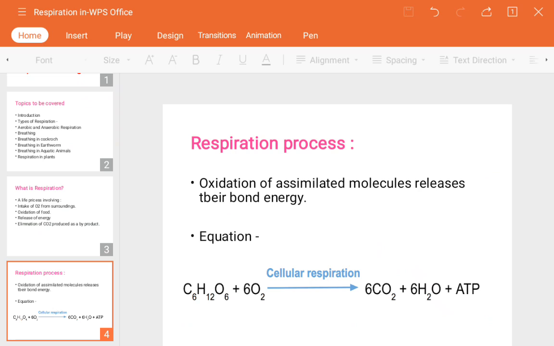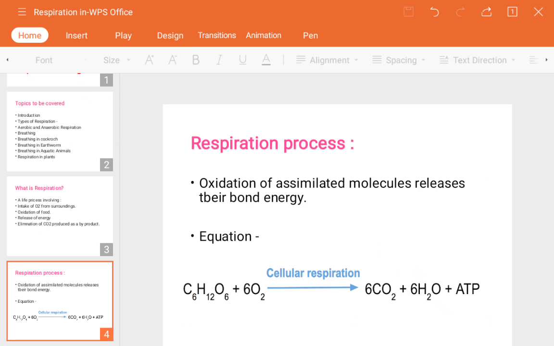Whenever you go to higher classes, you will see the different stages, the breakdown of the glucose molecule and their different products. That will release different kinds of ATP molecules or energy. For your information, just keep in mind that ATP is nothing but an energy molecule.